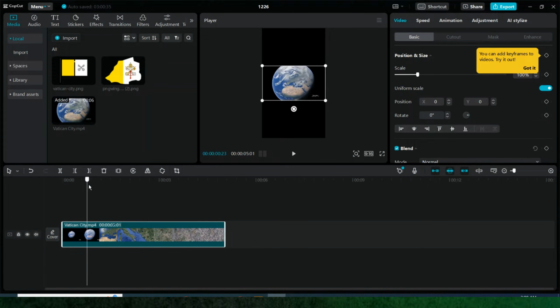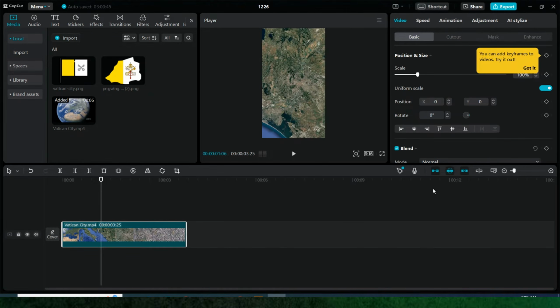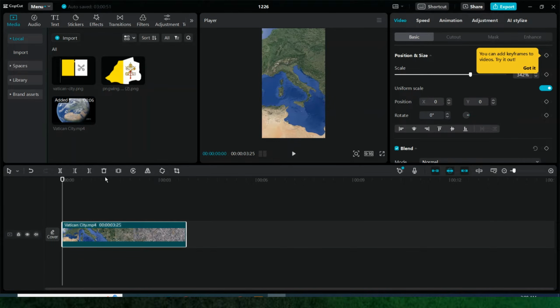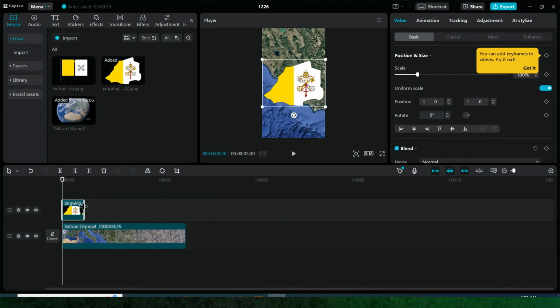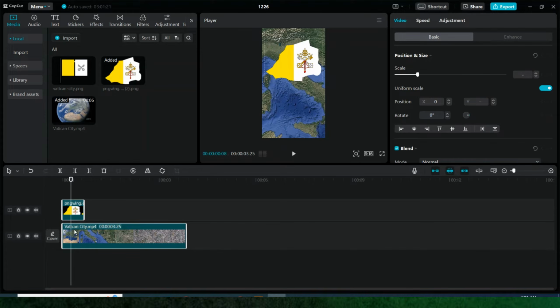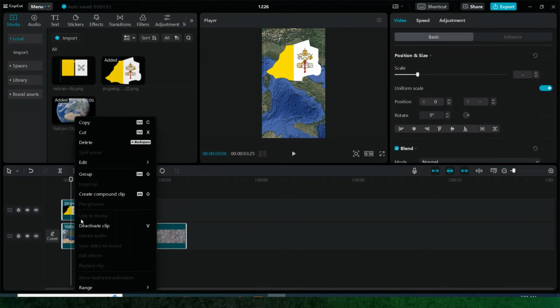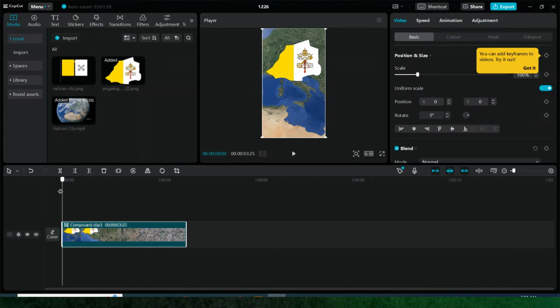Trim the first globe part by using the Trim button. Adjust its size according to video ratio. Then place the flag above the video. Adjust its duration, and then select both clips. Right-click on it and click on this Create Compound Clip button. By this, they will merge into one clip. Now click on this animation option and select the Rotate animation.